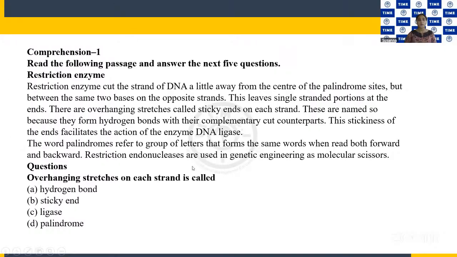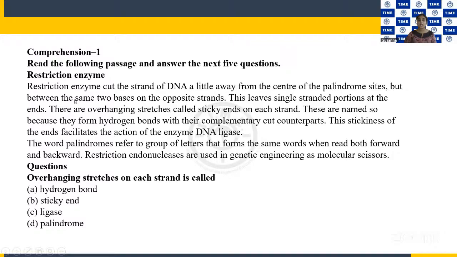Specifically, they cut a little away from the center of the palindrome site. So you have palindrome sites when you learn about restriction enzymes because they specifically go and cut at the recognition sequences. Okay, and recognition sequences will be palindromes.